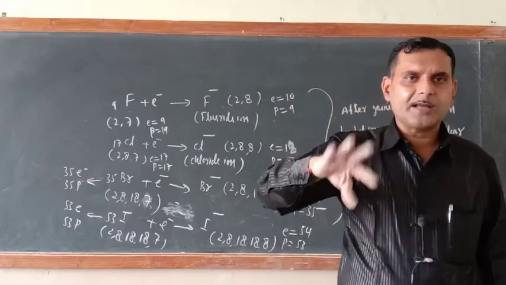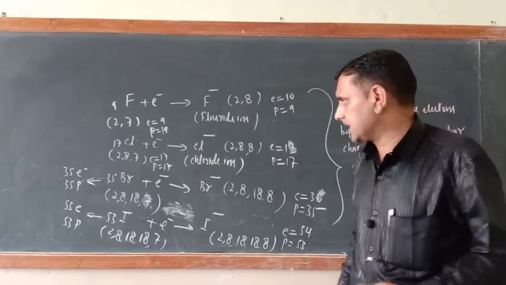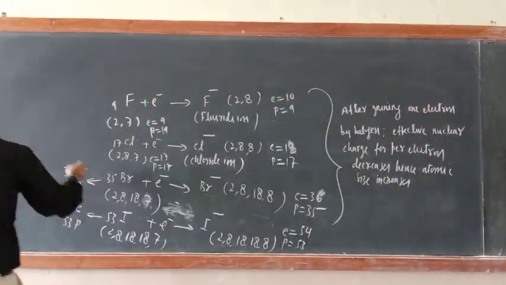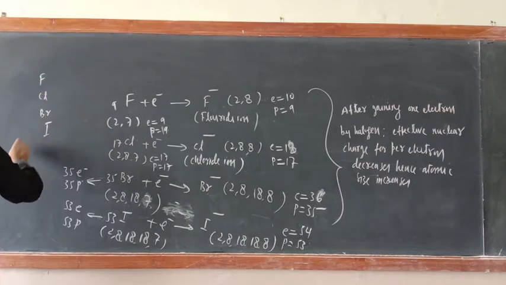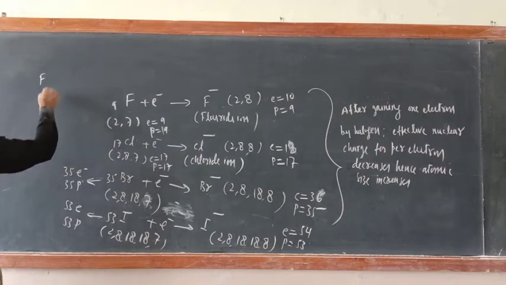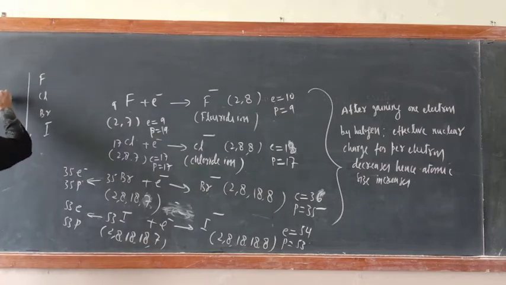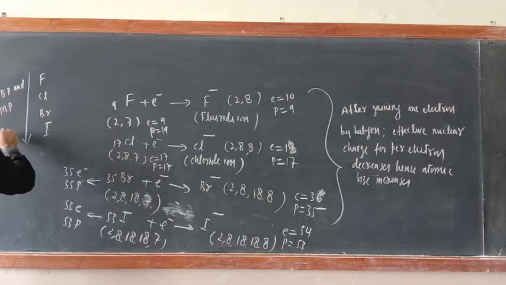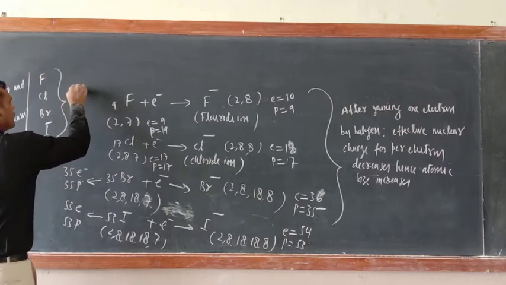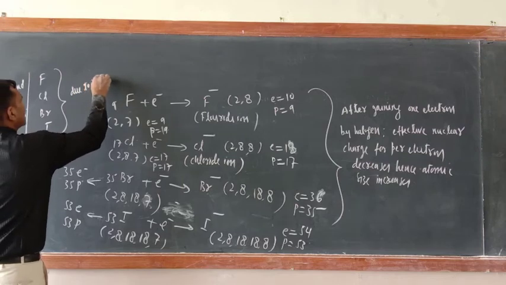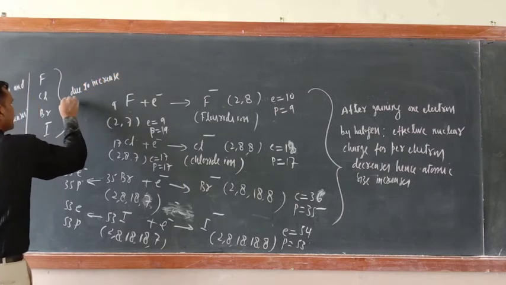Similarly, another one is boiling point and melting point. In the halogen case, just see, here I am writing fluorine, chlorine, bromine, iodine. The last one I am not taking because it is radioactive. Boiling point and melting point increase. Why? Boiling and melting point increase due to increase in size.